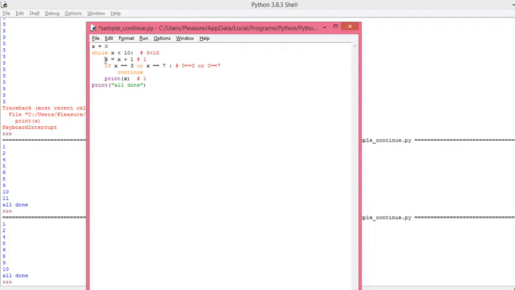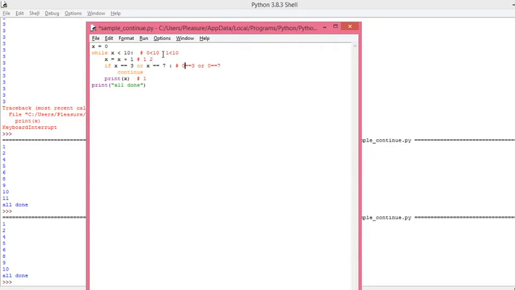Then after this, it jumps back to the condition and tests the next condition. What is the next condition now? 1 less than 10. Is it true or false? True. Now increment the value of x by 1, so it becomes 2.